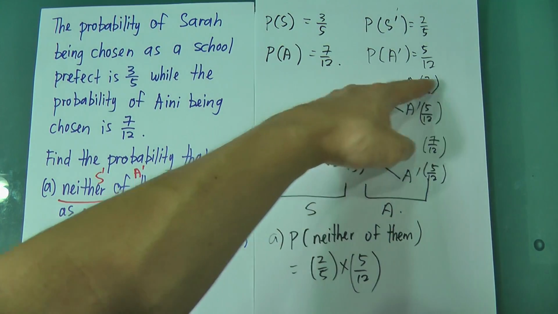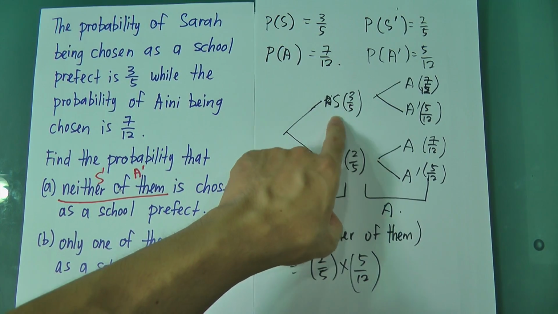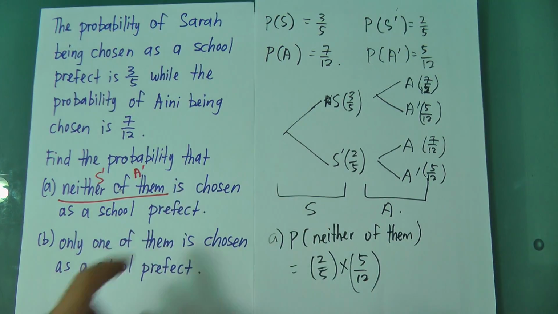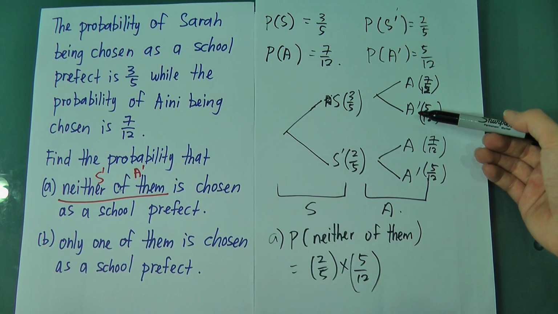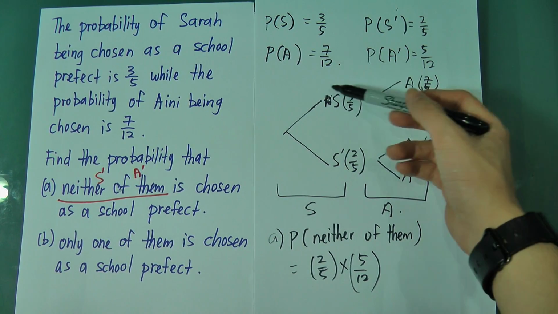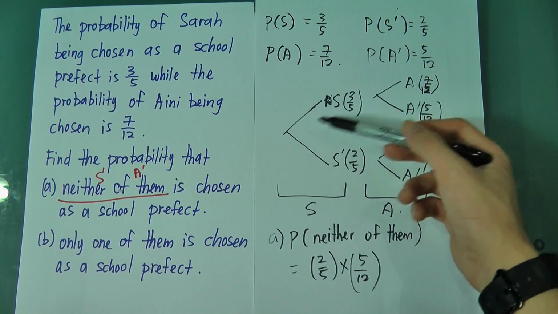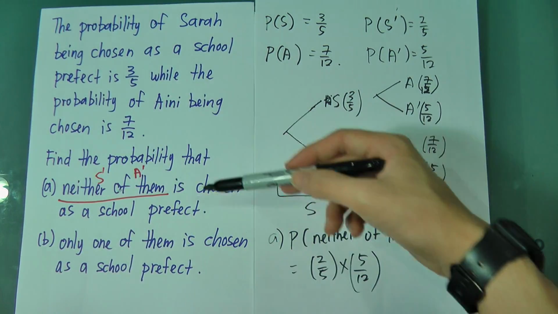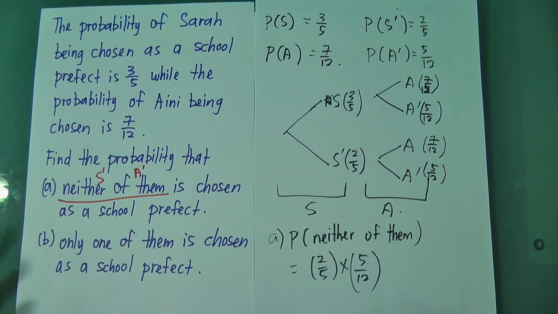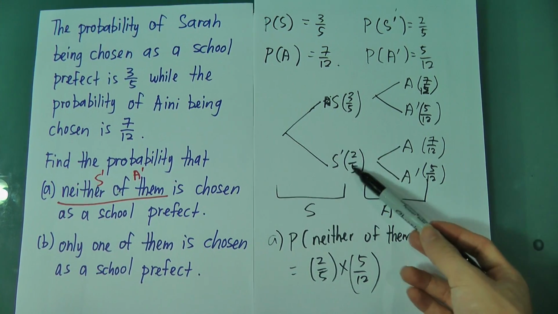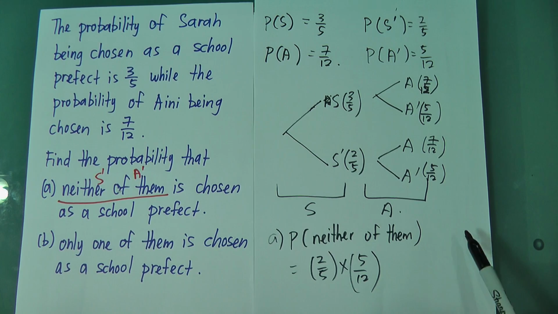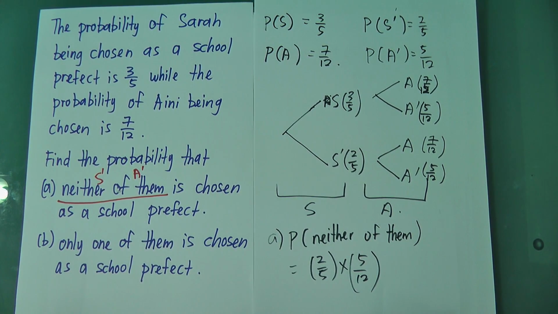Because if you choose the top part, Sarah is already chosen. No matter whether you choose Aini or not, it doesn't matter, because Sarah being chosen does not fulfil the condition in A, since neither of them is a prefect. So you can only take Sarah not chosen and Aini also not chosen.